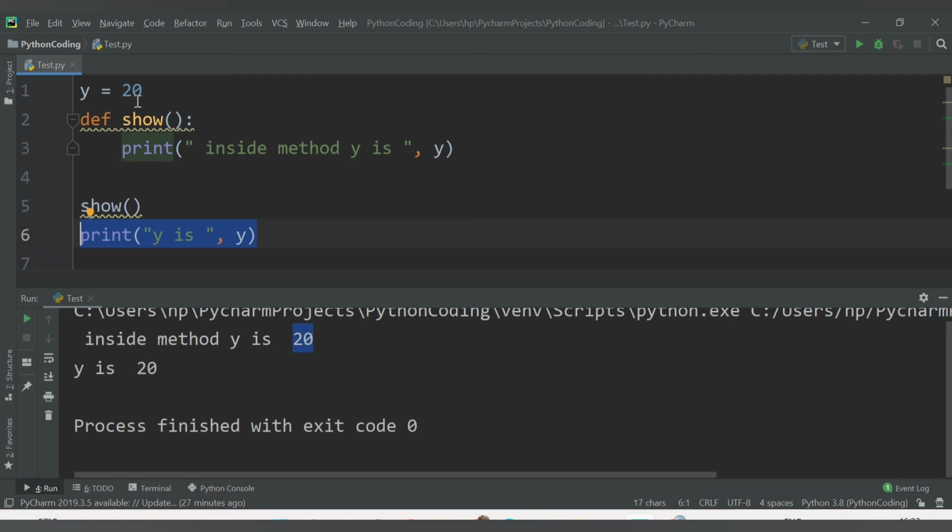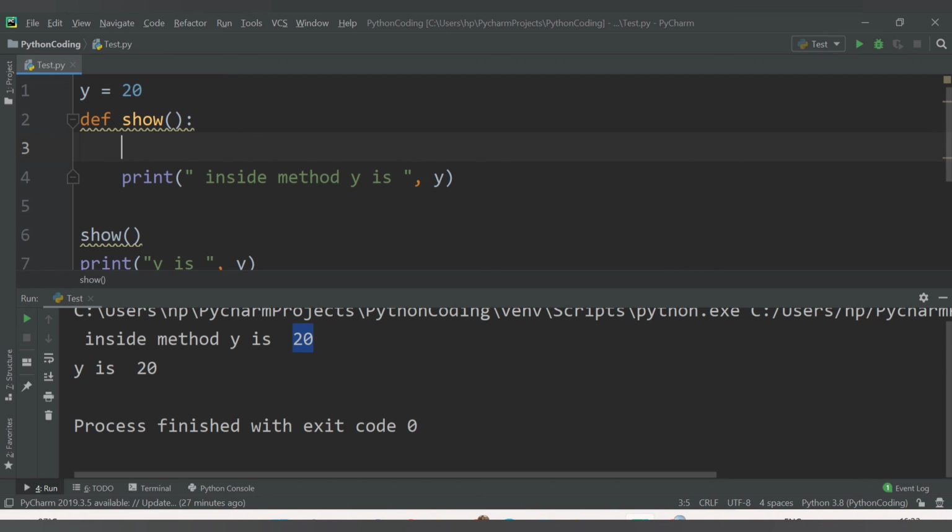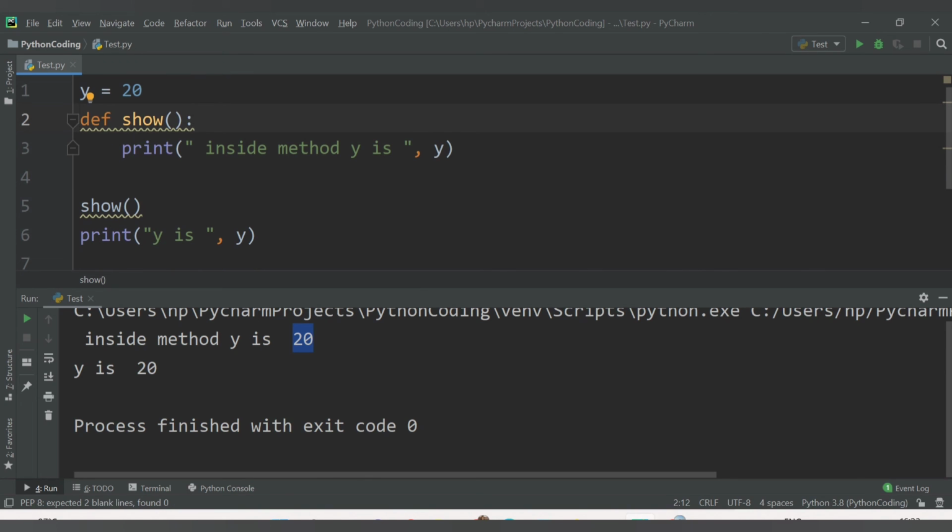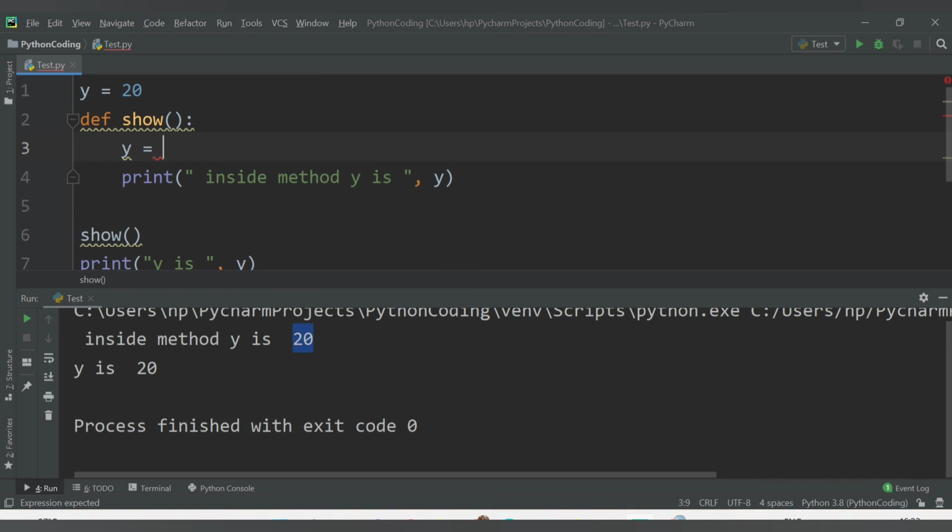Before moving on, let's say you have declared a variable y equal to 20, which is a global variable now. What I will do is change the value of y to 10 inside the method. So here y has the value 20, and now we have changed the value of y to 10. Now let's see what output we get. See, inside the method we are getting the value 10, and outside the method we are getting the value 20. Now what is happening?